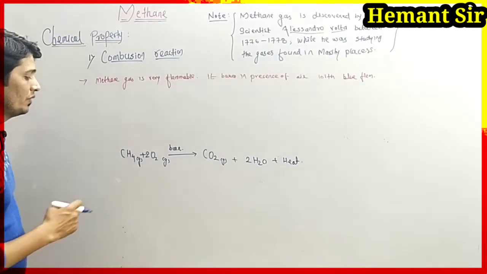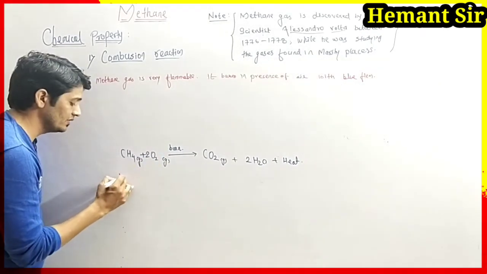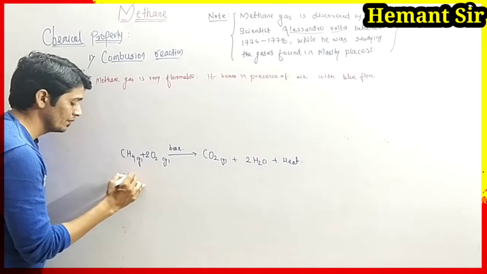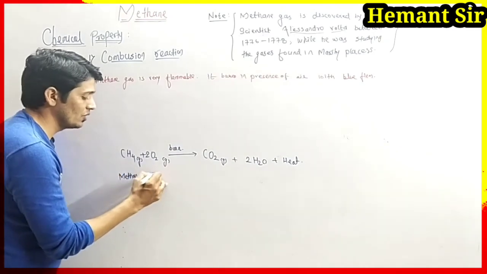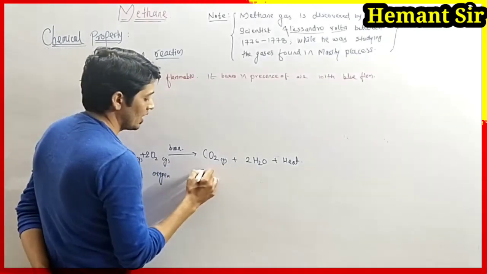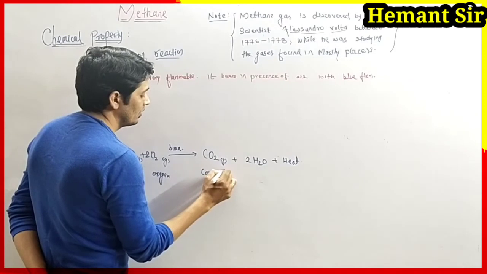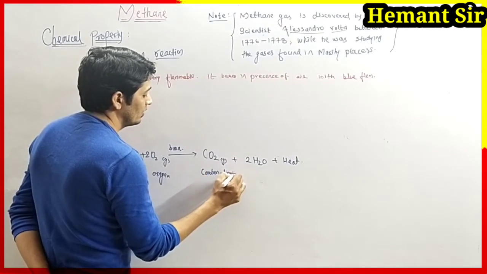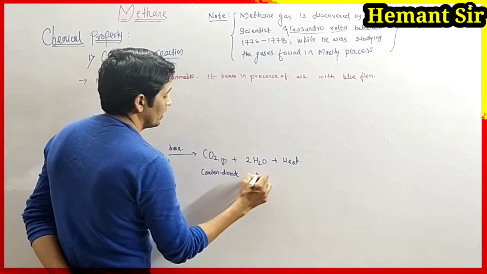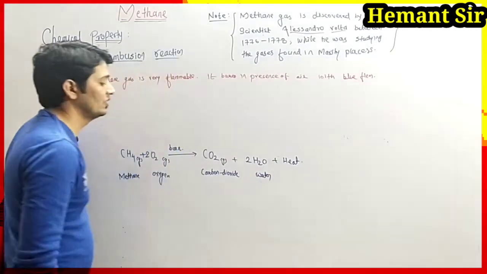Now we have to write the names of the reactants as well as the products. It is methane gas, oxygen, carbon dioxide, water, and heat energy is released.